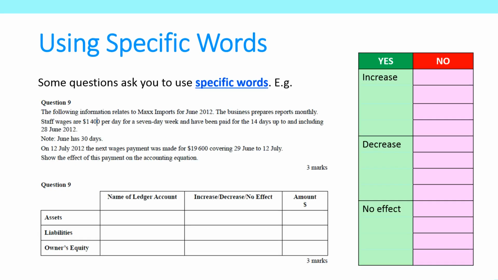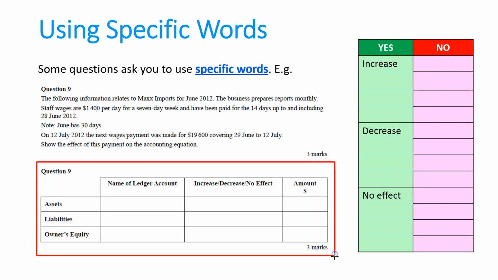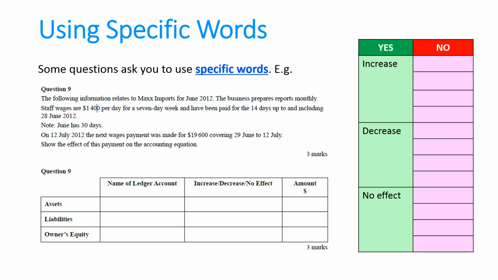Using specific words. Sometimes the question might ask you to use specific words. Now this is getting less common than it used to be in the exam. It used to have a lot of these tables. So you can see here you have to fill in the blanks. This still could happen and appear on the exam. And what you need to do is use the words you're given. So there it says you need to write increase, decrease, or no effect.